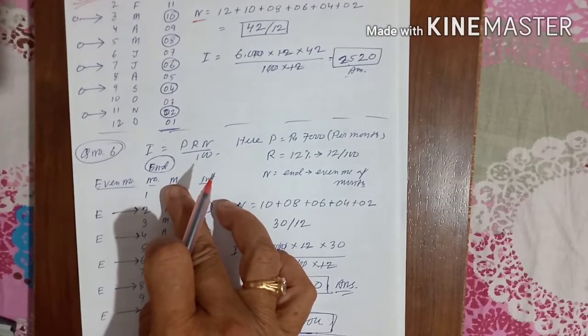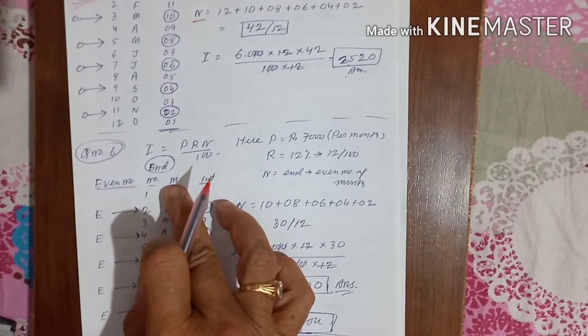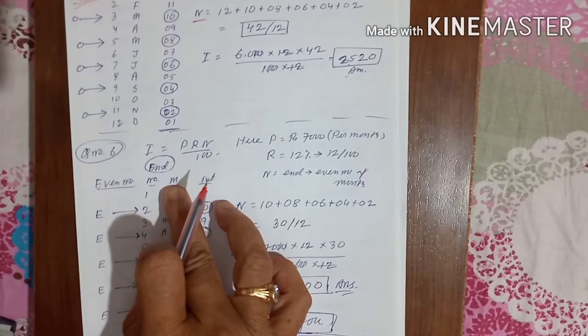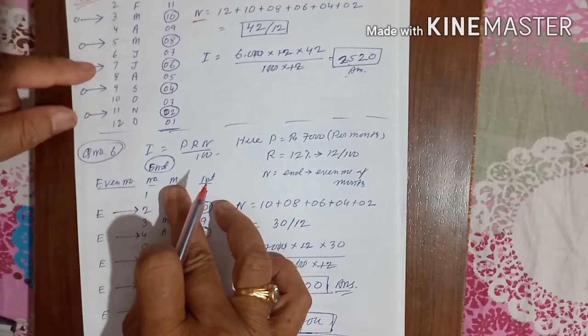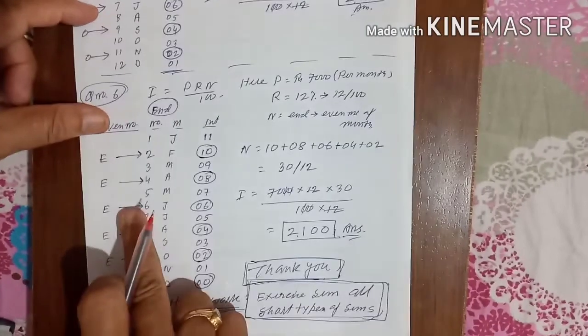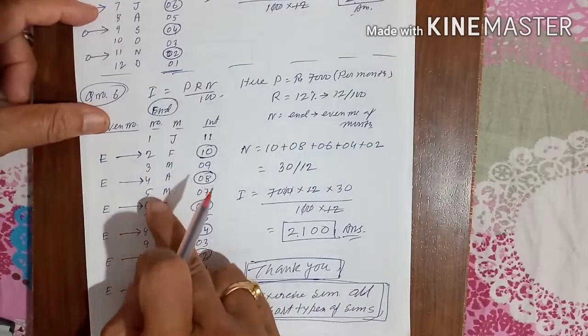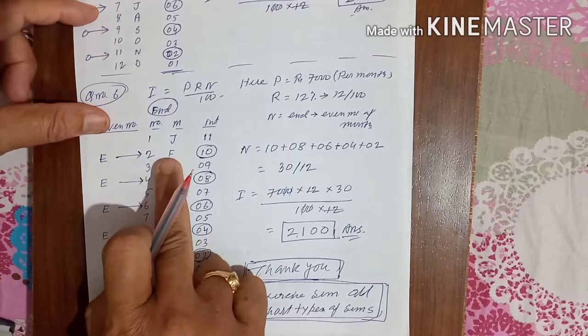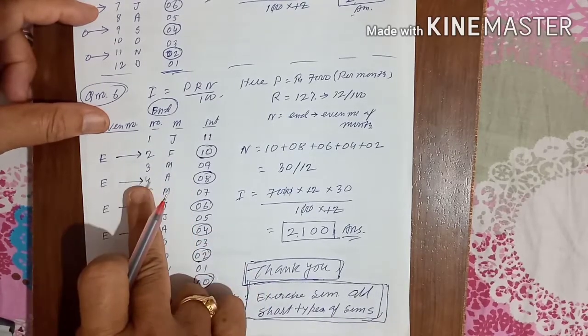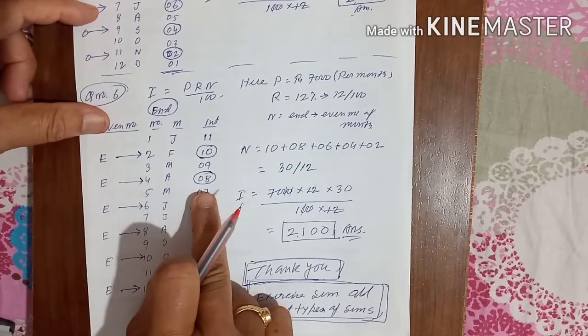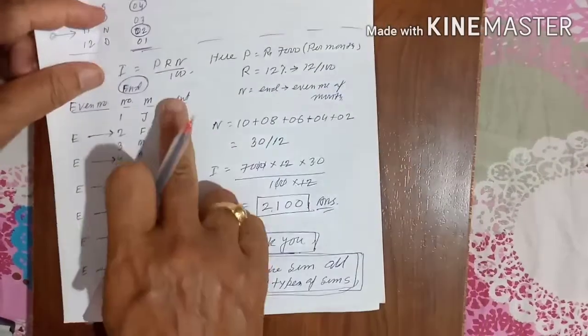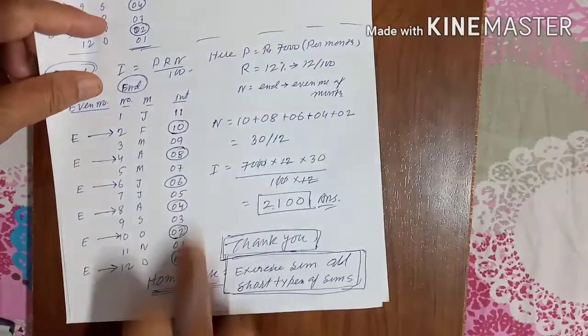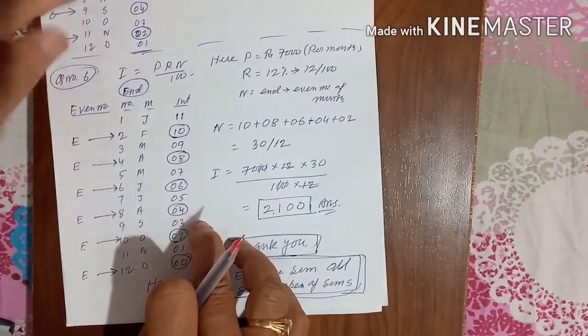Next question is coming, question number 6. Mr. E withdrew rupees 7000 at the end of every even number of month. Now odd number you understand, now even number also you will understand. Even number comes 2, 4, 6, 8, 10 and 12. 2 means that is February. 4 means that is April. Similarly, this is the chart for the ending, and this is the chart for the beginning.